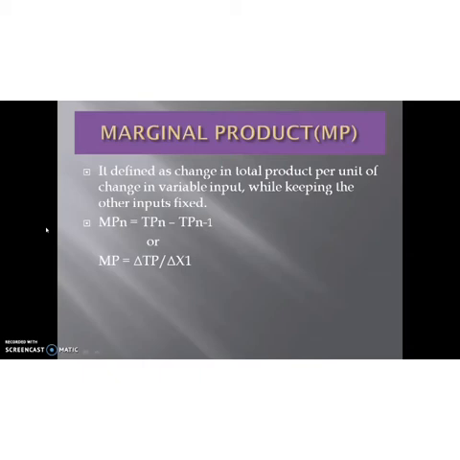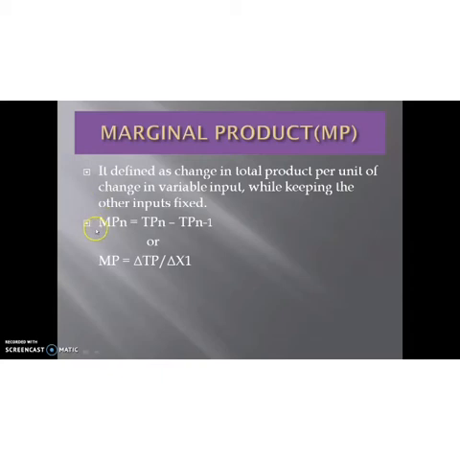That is, change in output due to change in variable factor. Marginal means additional. So the additional output due to the application of one more unit of variable input is known as marginal product.